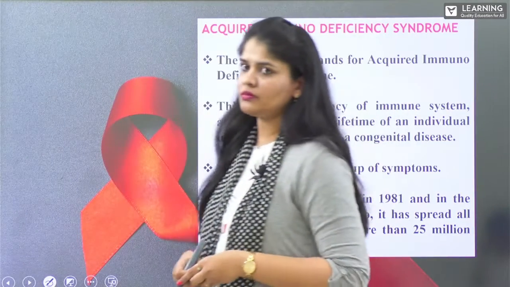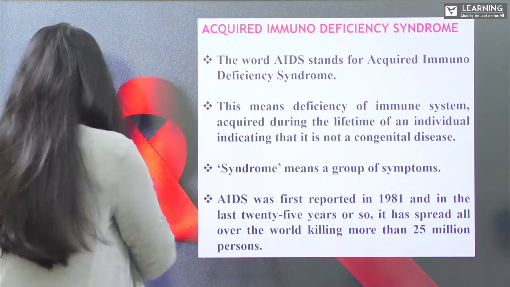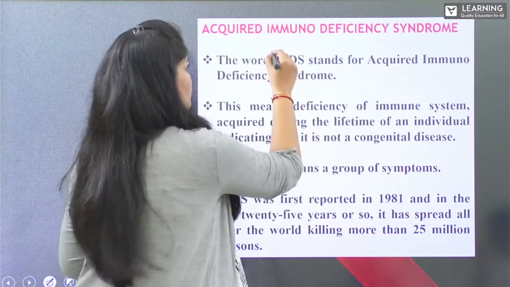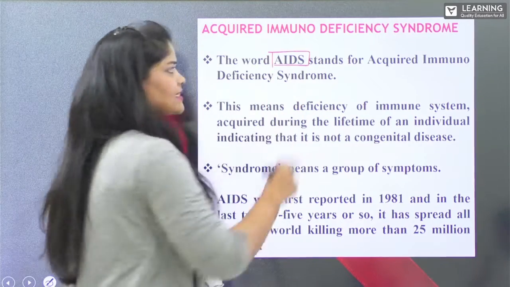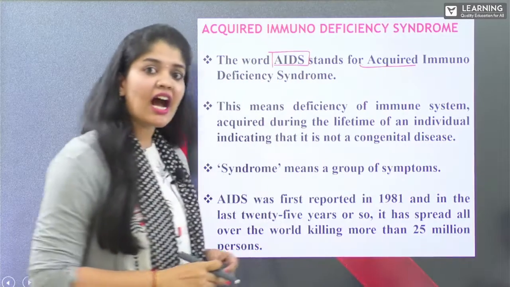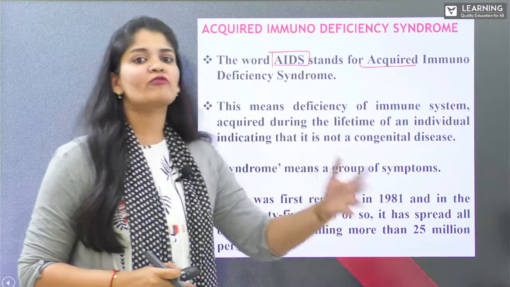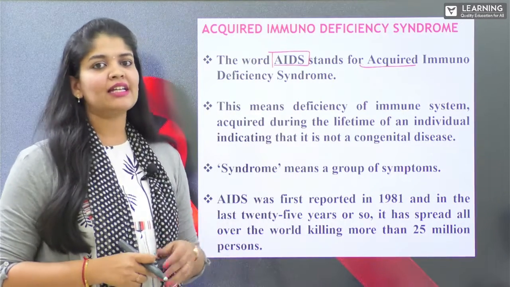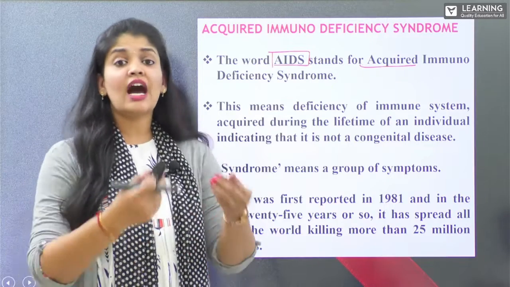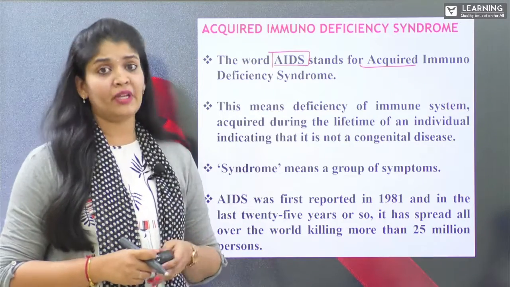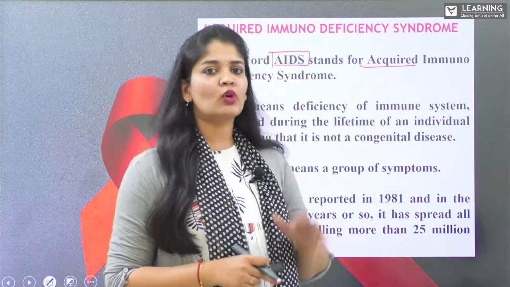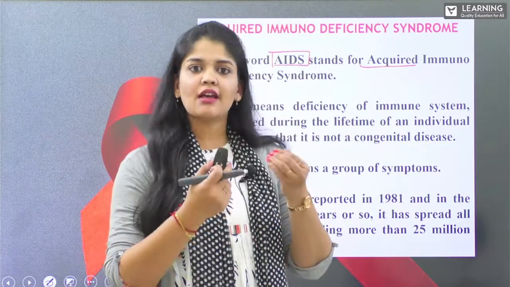Now, here the word we already know. AIDS stands for acquired, which means we are getting this through our lifespan. It is not congenital, present at the time of birth. We are acquiring this infection through the lifespan after birth. That is what it is: not congenital, it is acquired.